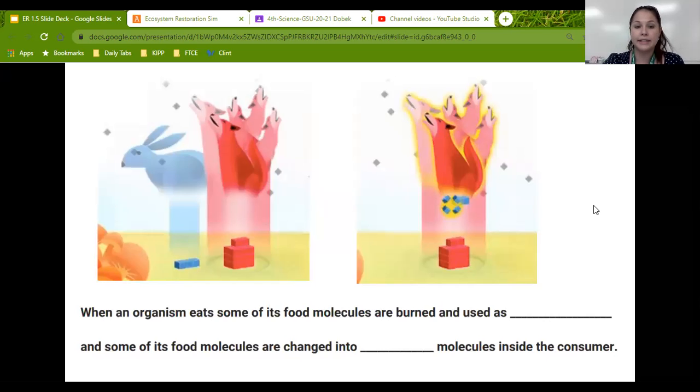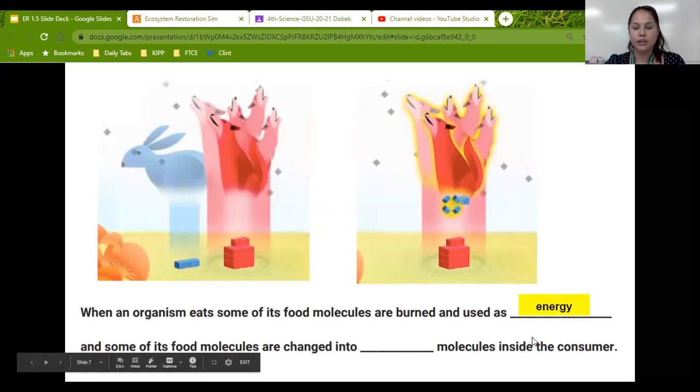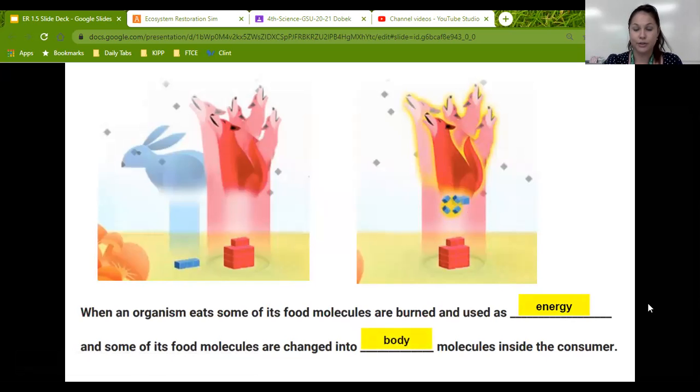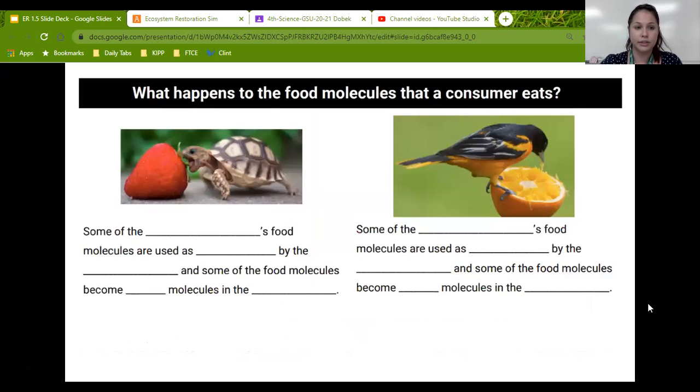When an organism eats, some of its food molecules are burned as, what do you think goes here? What's burned? Energy. And some of its food molecules are changed into body molecules. Those are the two things that are happening. They eat, some become energy, some become body molecules.